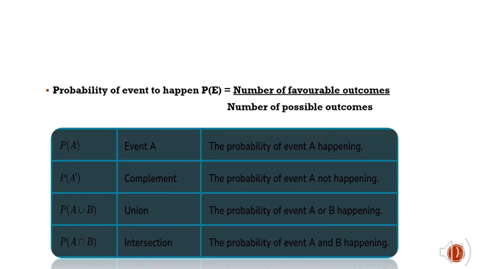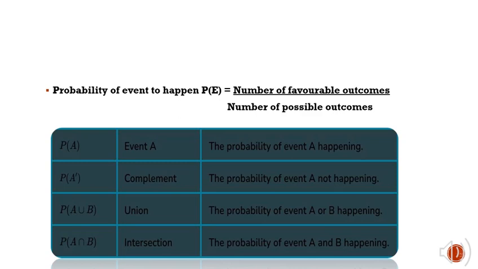Next, we are going to deal with the symbols of probability. Probability of A. That means the event A is happening. And probability of A prime. It is the probability that event A is not happening. Probability of A union B. That U shape is indicating union.